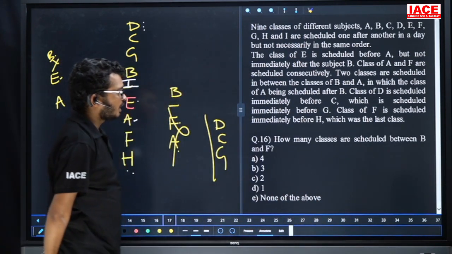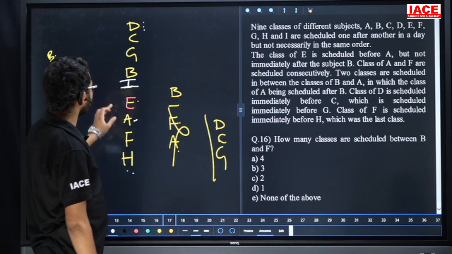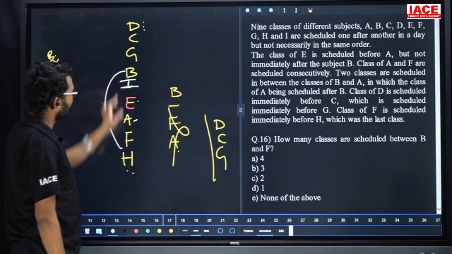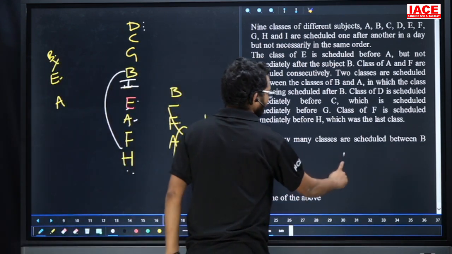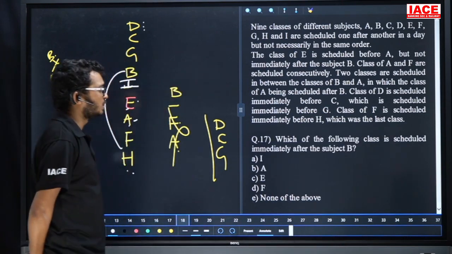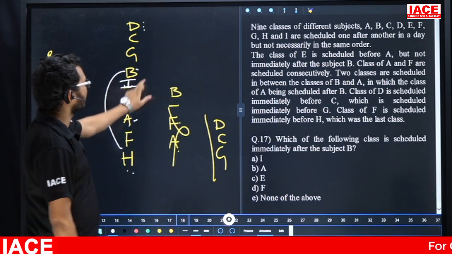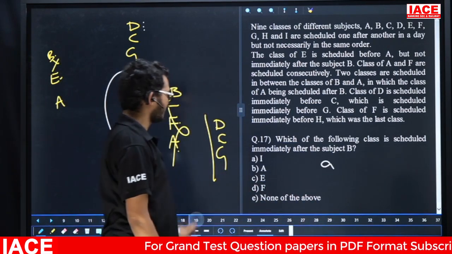Question number 16. How many classes are scheduled between B and F? Friends, again, between B and F, 1, 2, 3 classes. So the answer is option B. Question number 17. Which of the following classes is scheduled immediately after the subject B? I. So question number 17 answer is option A.